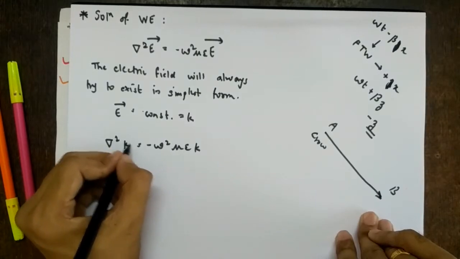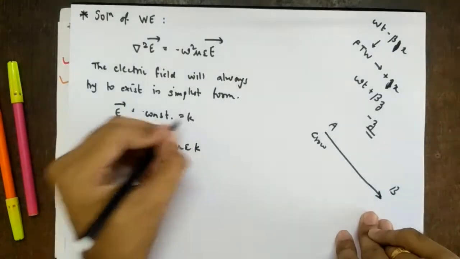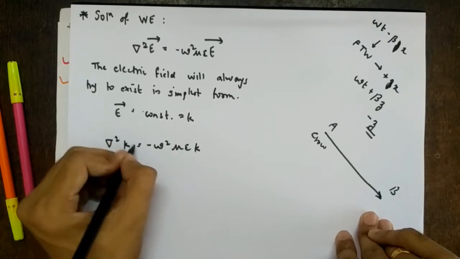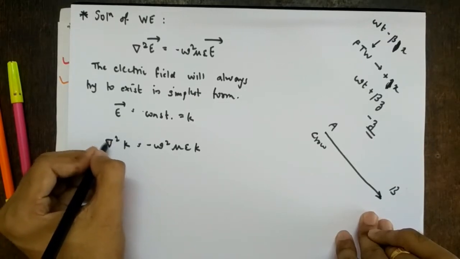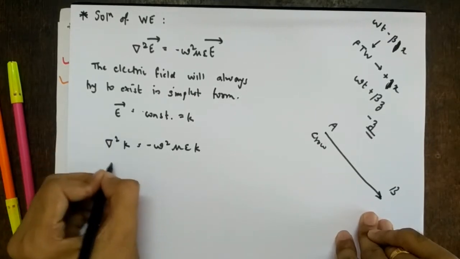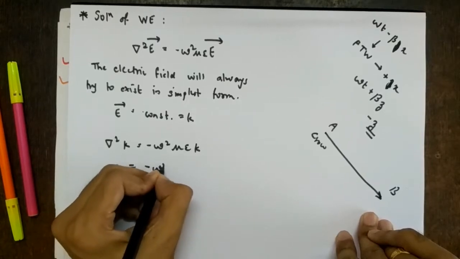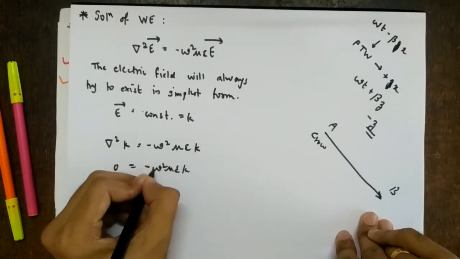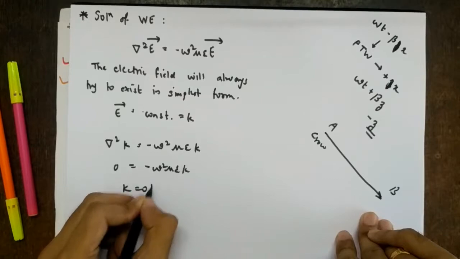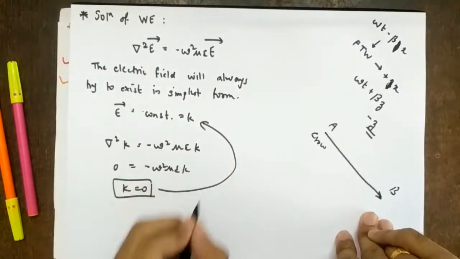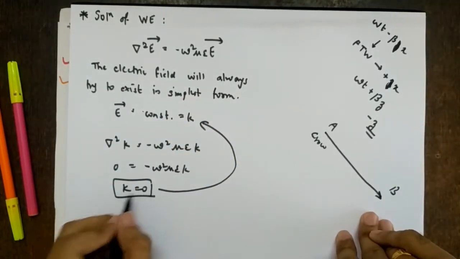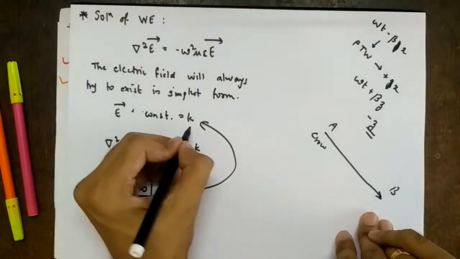Since k is a constant now, because we are assuming the electric field is constant, the del square is nothing but derivatives in x, y and z. Since it is constant, this will be 0. So minus omega square mu epsilon k. These are all constants. So we are getting k equal to 0. But what we have assumed is some constant value. So it should come out to be some number. But it is not coming, right? So electric field cannot exist in completely constant form, right? So that is what we see here.